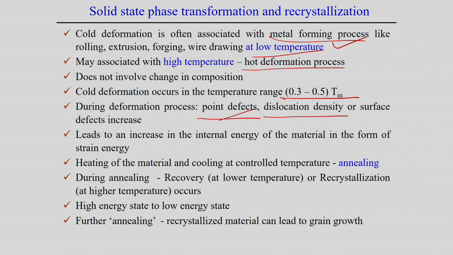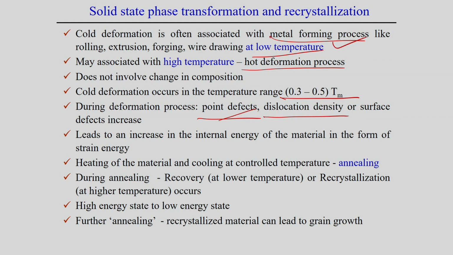Once a large number of crystal defects are created with the application of load during the deformation process, each and every defect is normally associated with some amount of strain energy. An increasing number of defects means more strain energy stored within the material.